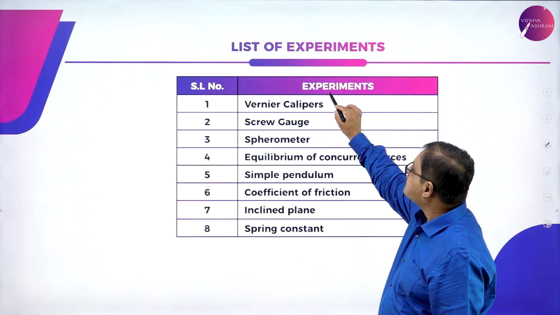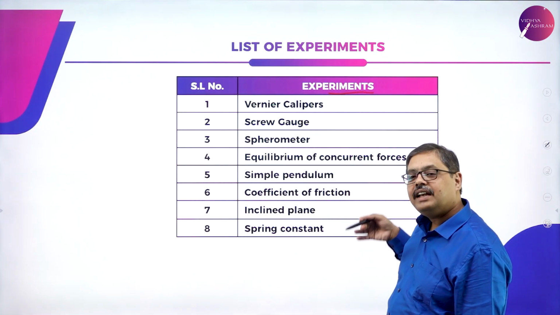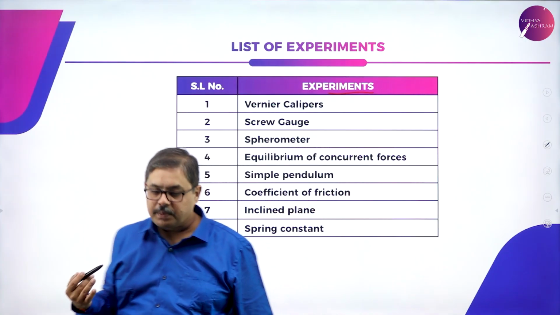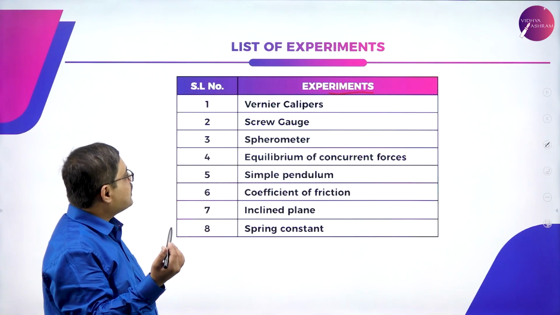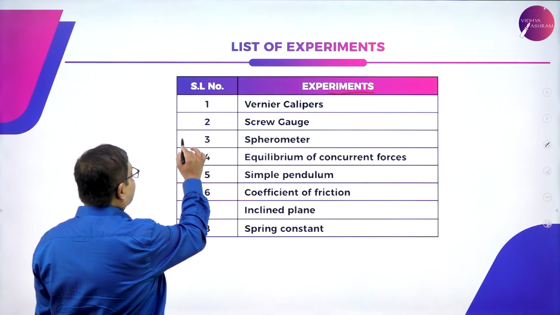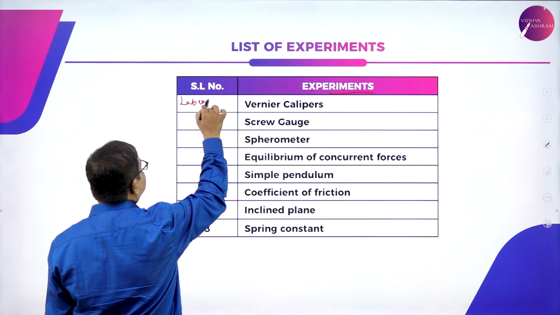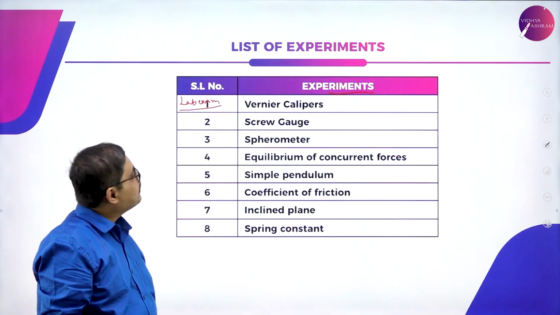What are the experiments? I have told you that you will have to conduct some experiments. There are 17 experiments among which you have to conduct the experiments, write down the records then and there, and basically you have to give a lab exam at the end of the year. In your lab exam, you may be asked to conduct 1 or 2 experiments among these.